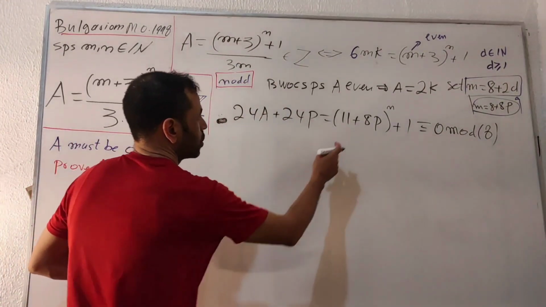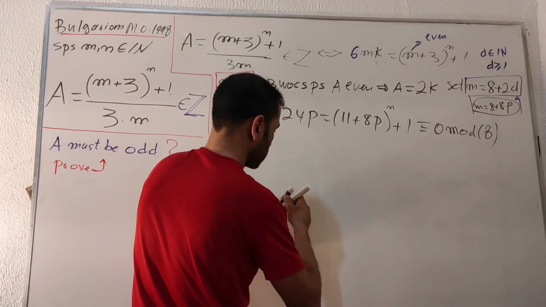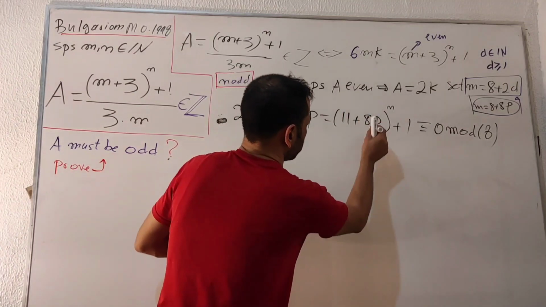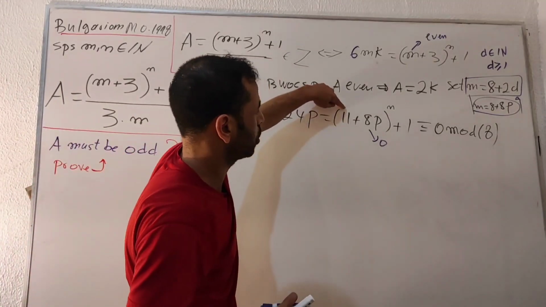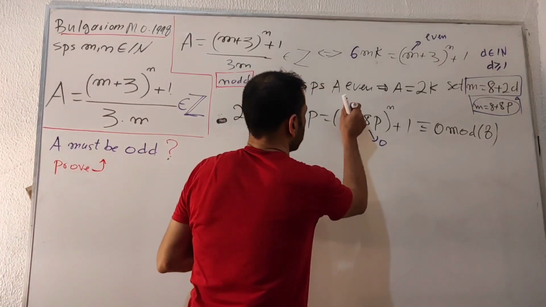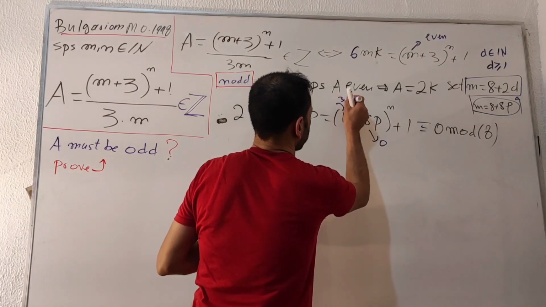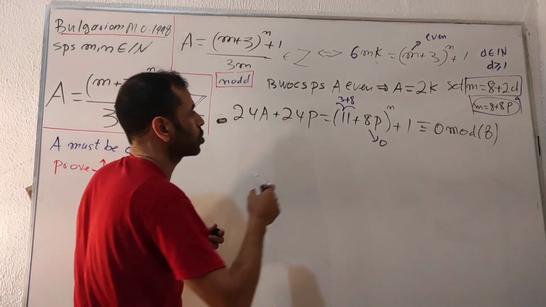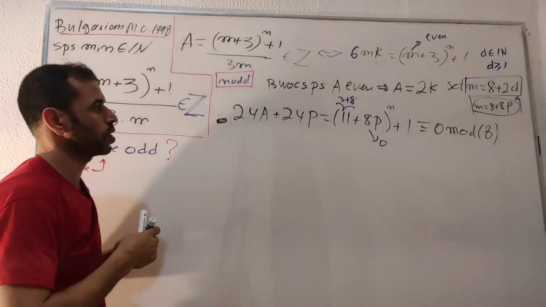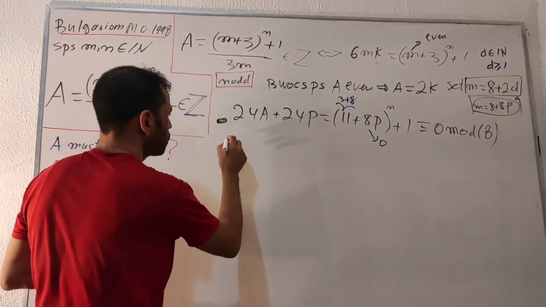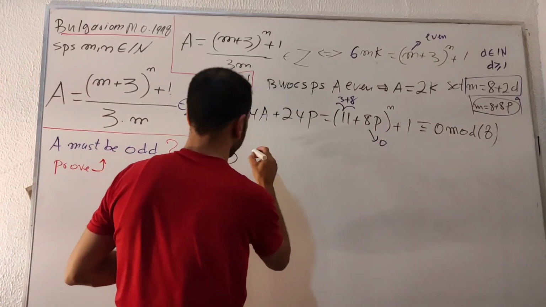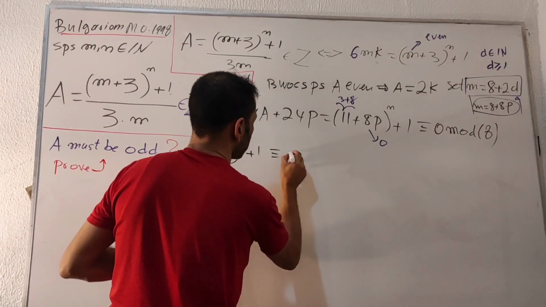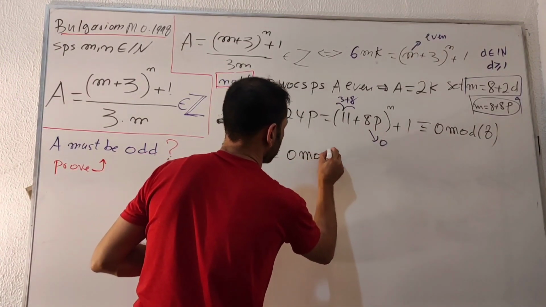Reducing this one always gives 0 because it was a multiple of 8. Also I can work a little bit here. Again, split this 11 into terms: 3 plus 8. Also this 8p will be 0. I will be left with number 3 here, which means 3 to the n as an exponent, plus this number 1, which is congruent to 0 mod 8.